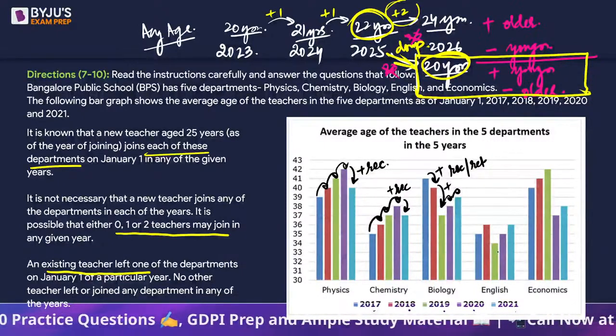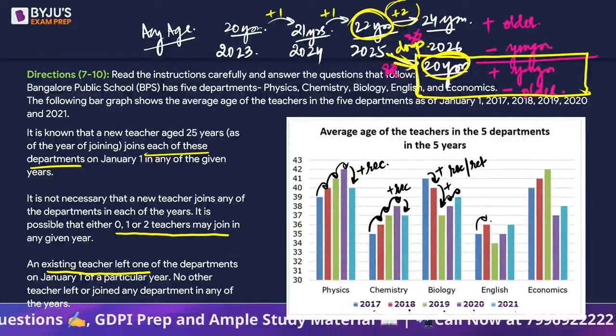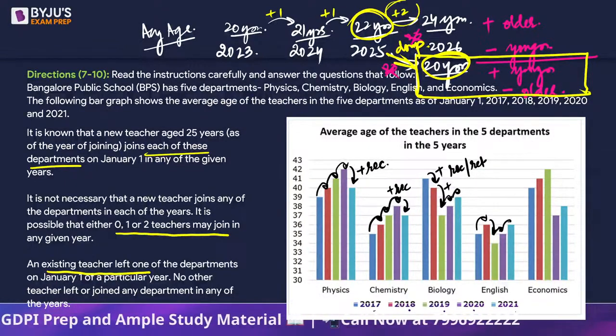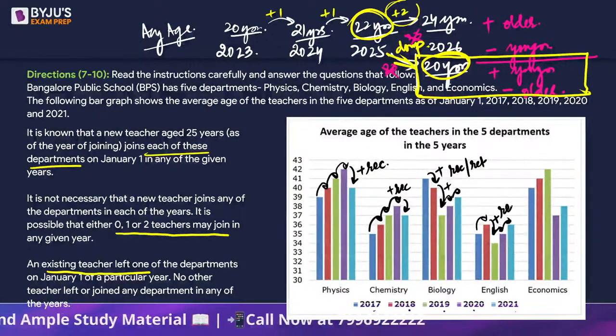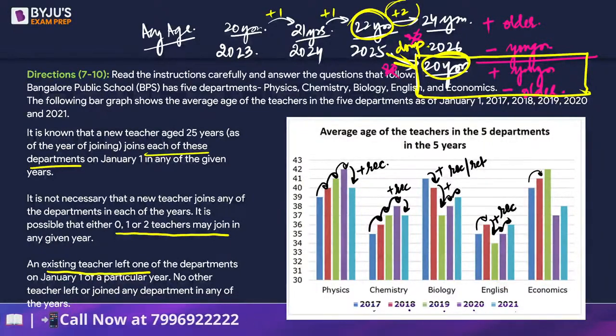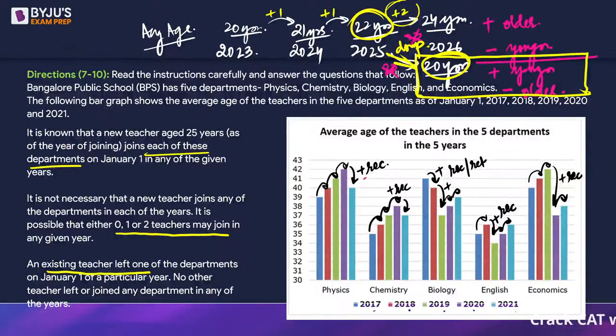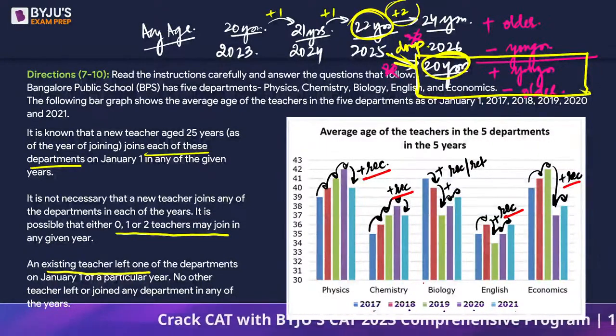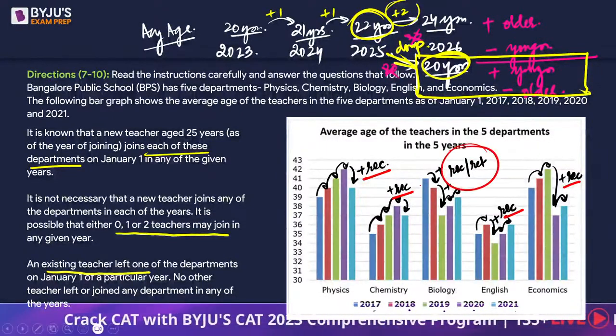If you look at English, normal increase, no problem, but there is a sudden drop and then there are normal increases. So this sudden drop means there is a recruitment, because there is only one change we are seeing. In the economics department, there is a sudden drop and then this is the increase we are seeing. So this also tells us recruitment. So we can see that in every department in these years, there has been a recruitment. In biology, there has been a recruitment as well as a retirement.